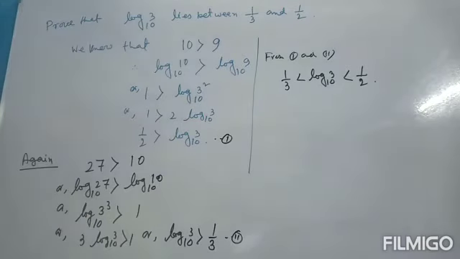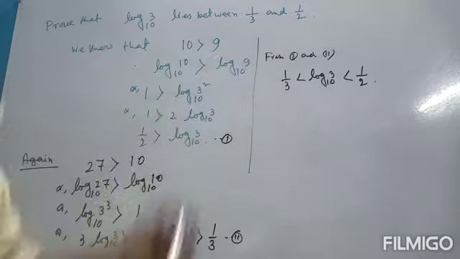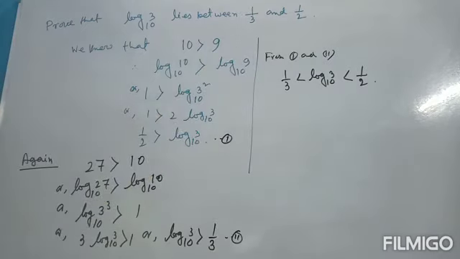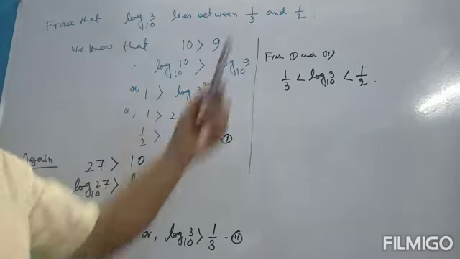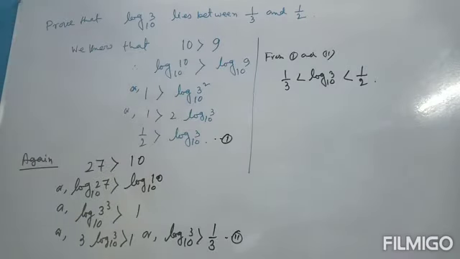Next, prove that log 3 lies between 1/3 and 1/2. First, from this we have to prove this. We know that 3 log 3, and this is 1/2 and 1/3. That means we take 3 square is equal to 9, and 3 cube is 27,